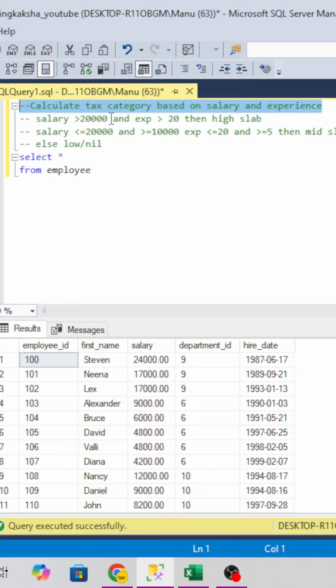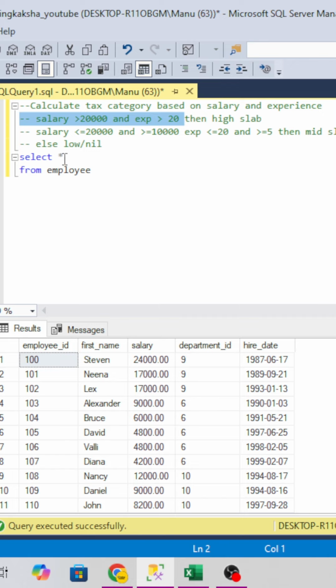Here, we have to find a person who is earning a salary of more than 20,000 and has more than 20 years of experience, then he will be considered a high taxpayer. If anyone earns less than 20,000 and above 10,000, and his experience is between 5 and 20 years, then he will be considered a mid taxpayer, in the mid slab. And if anyone doesn't fit into these two categories, then they will be in the lower slab or nil slab. So how will we handle this question?